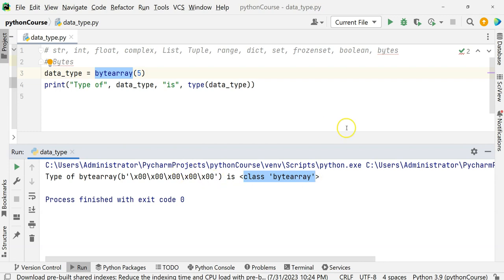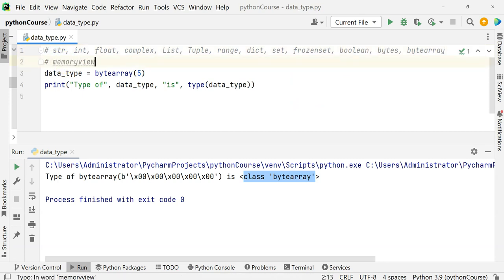Okay. Now what we saw bytes, and then we saw byte array. Now let's look at the last one, that is what? A memory view. Memory view data type. We are going to see byte array and the memory view in detail in another video.